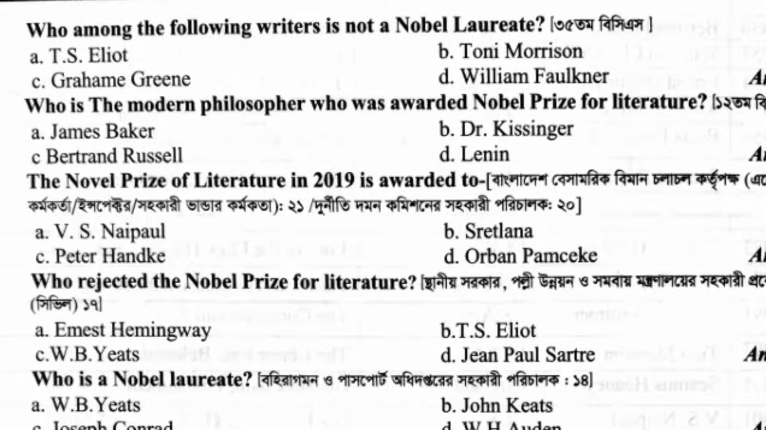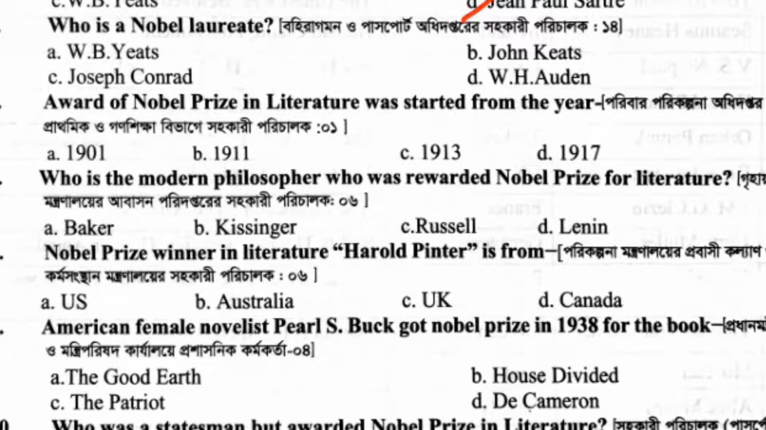Who among the following writers is not a Nobel laureate? Graham Greene. Who is the modern philosopher who was awarded Nobel Prize for Literature? Bertrand Russell. The Nobel Prize of Literature in 2019 is awarded to dash. Peter Handke. Who rejected the Nobel Prize for Literature? Jean-Paul Sartre.